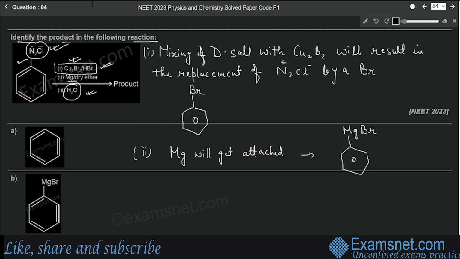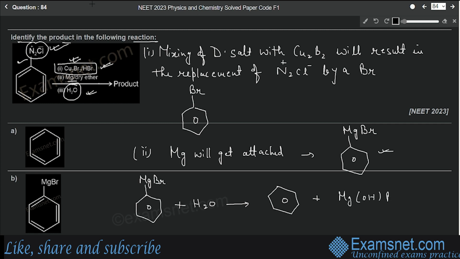In the third reaction we have to perform hydrolysis of this. So this phenyl magnesium bromide, on hydrolysis will give us benzene ring. Okay, benzene plus Mg(OH)Br will be obtained as a byproduct. Okay, so the main product is benzene, so the first option will be the correct answer. This is the benzene ring.